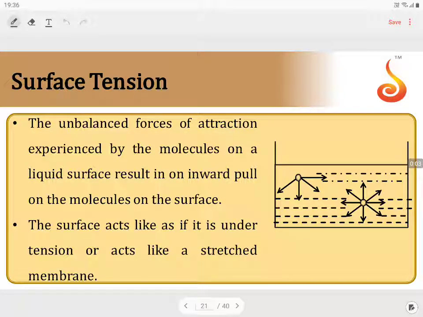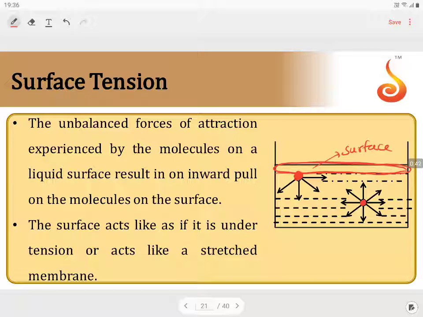The unbalanced forces of attraction experienced by the molecules on a liquid surface result in an inward pull on the molecules on the surface. If you imagine this is the surface, let us imagine this total is our surface. On the surface you have a molecule, and you have a molecule in the bulk. This is the molecule which is in the bulk and this is the molecule which is present on the surface.